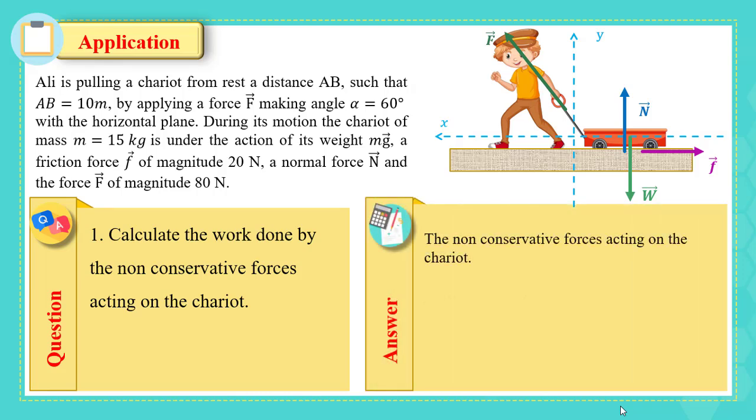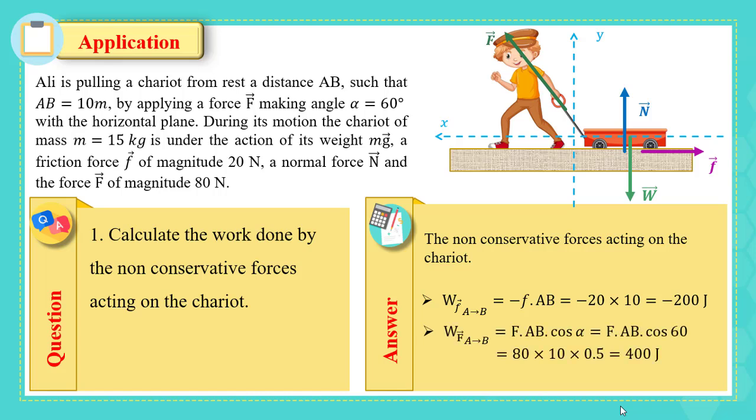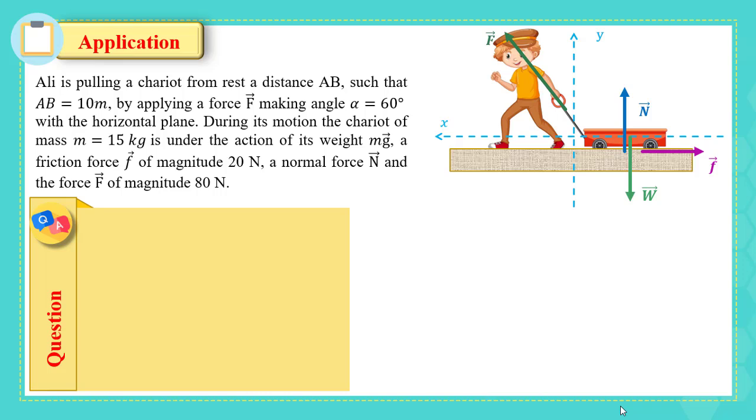The non-conservative forces here are the friction force, which is a resistive force, and the force of pulling, which is a motive force. The work done by friction is minus F times AB, minus 20 times 10, finally minus 200 joules, while the work done by F is F times AB times cosine alpha, finally it is 400 joules.